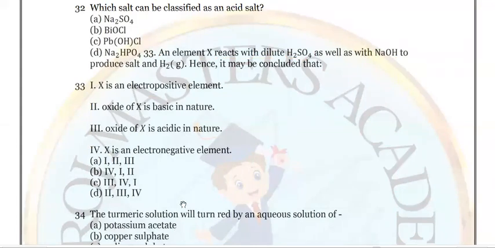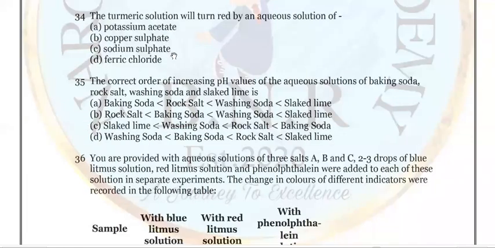Look at question number 34. The turmeric solution will turn red by an aqueous solution of which? Keep it in mind: if turmeric solution reacts with acid, there is no change in color.